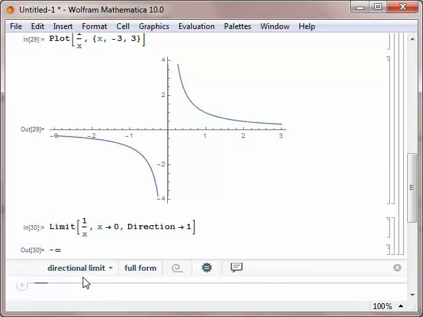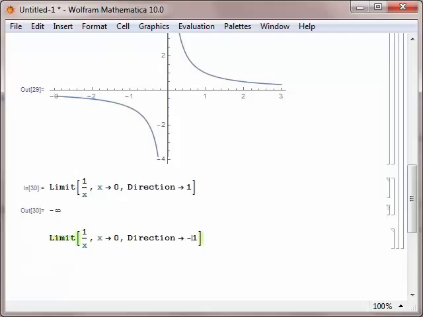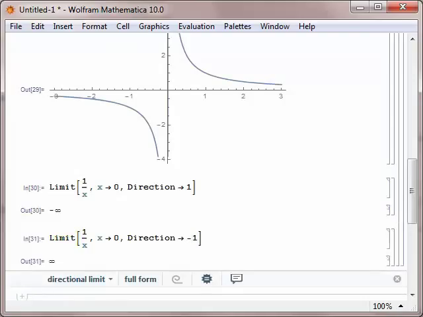However, if we copy that command and do the same thing with the direction of negative 1, we get positive infinity. So if we specify direction to be 1, that's approaching from the left. A direction of negative 1 is approaching from the right, which does seem a little bit backwards, so you have to be careful that you understand the appropriate direction.